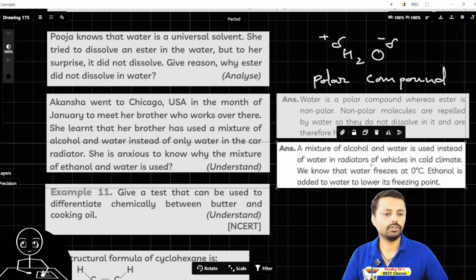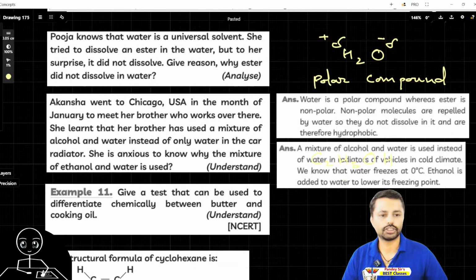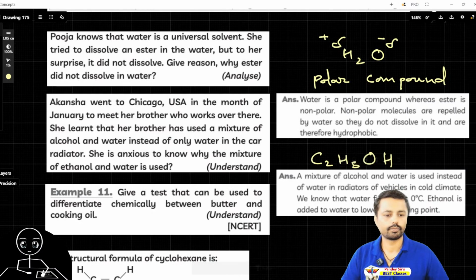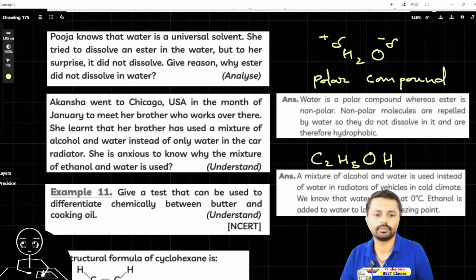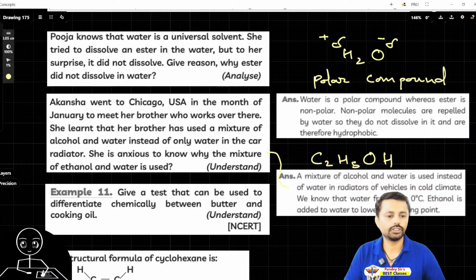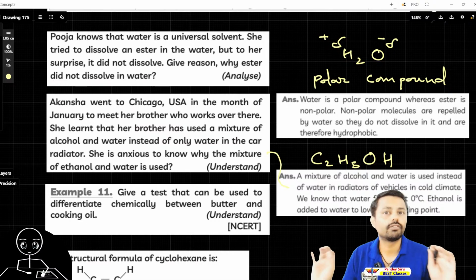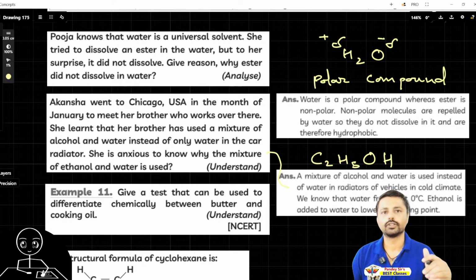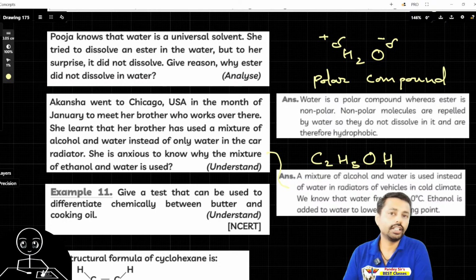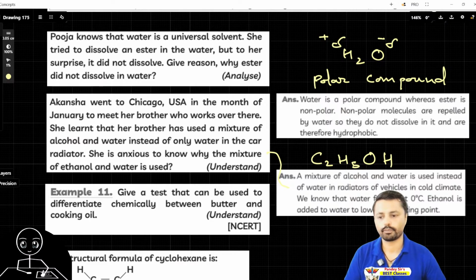So here's the answer for Akanksha's question. A mixture of alcohol and water is used instead of water in the radiator of vehicles in cold climate. We know that water freezes at 0, but ethanol added to water does not freeze. Got it? So now let's move to the next question.